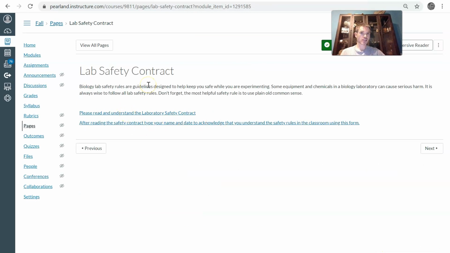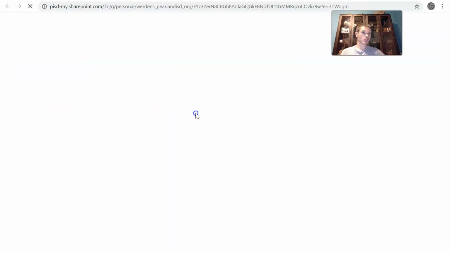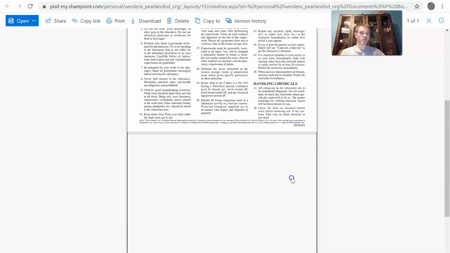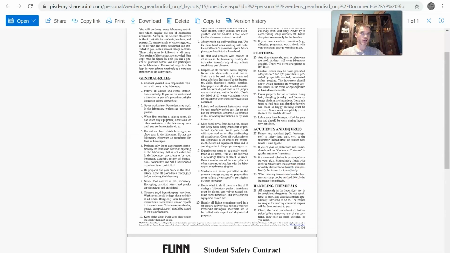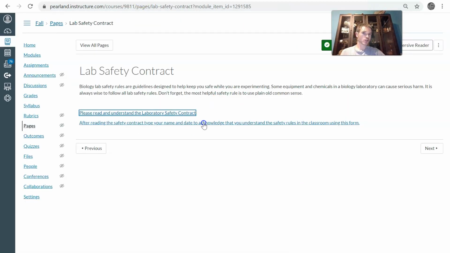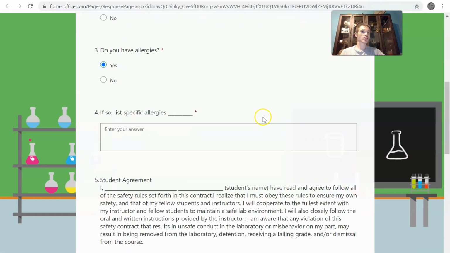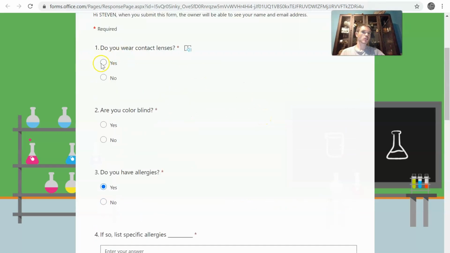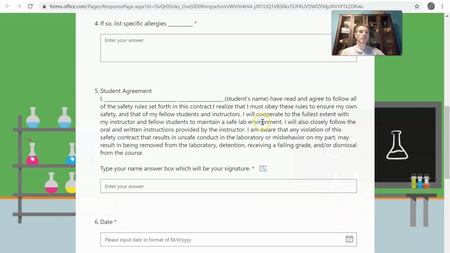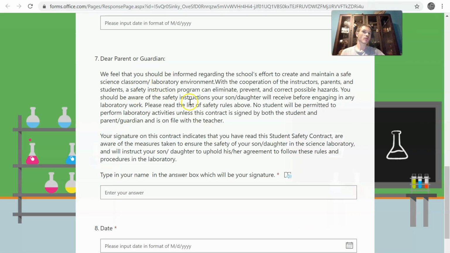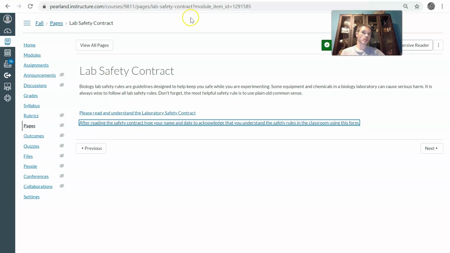The lab safety contract, as I said, is something that I need you and your parents to sign. Once again, click on the hyperlink. It will take you to the Flinn safety contract. Take a read of that. If you are happy with everything on there, go back, and then you're going to click here, which is a Microsoft form. The Microsoft form here just says that you've read and understood all the information. It also tells me if you wear contacts, are colorblind, have allergies, any of that stuff that I need to know. So make sure that you are signing this. Make sure your parents have read it and that they're signing here and that you're submitting all that.